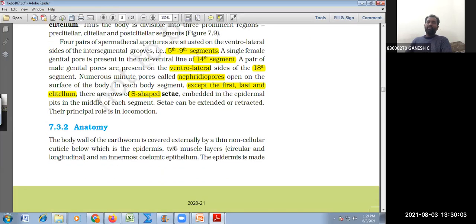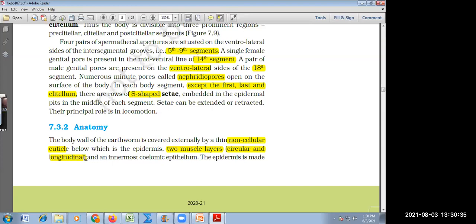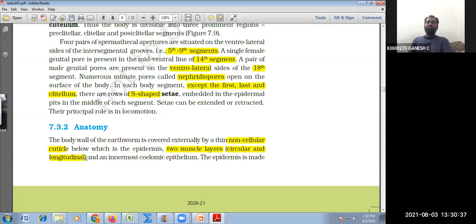So now let us go with the anatomy. Anatomy is the study of the internal structures. The body wall of the earthworm is covered externally by a non-cellular structure, the cuticle, a protective layer. Below it are 2 muscular layers, circular and longitudinal, meant for locomotion. You would have seen the worm crawling, contracting and moving, because of these muscles.